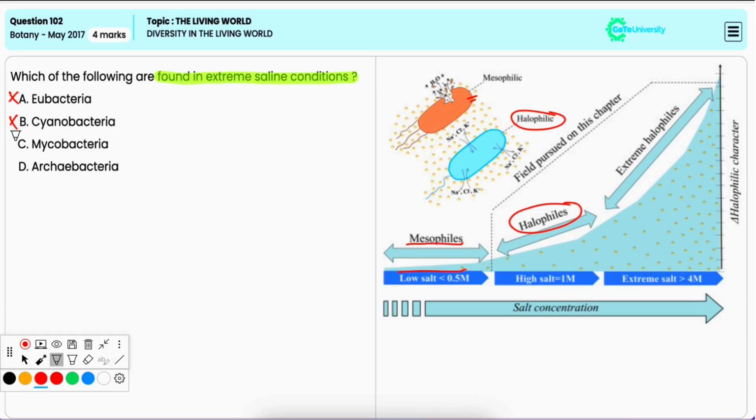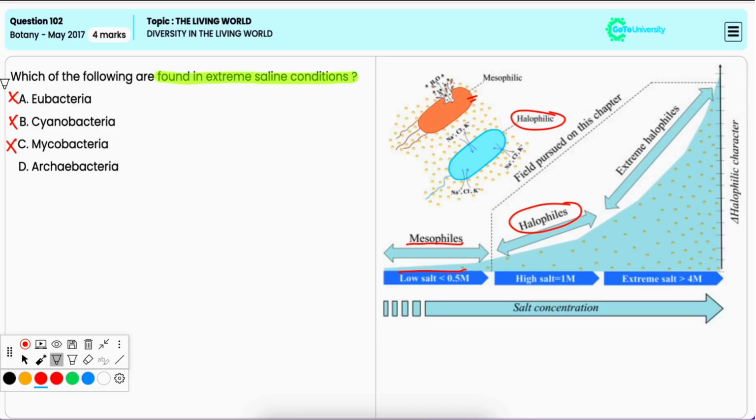Option C, mycobacteria. It is incorrect because mycobacteria are usually associated with terrestrial or host-associated environments, such as causing diseases like tuberculosis, and they are not adapted to extreme salinity.